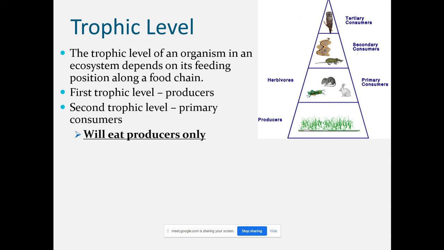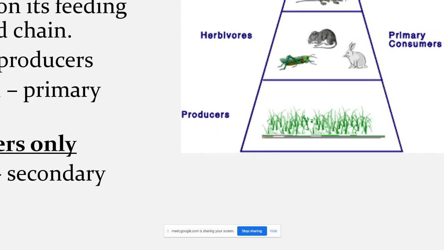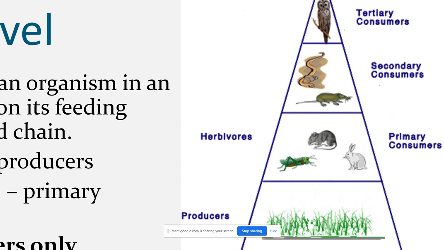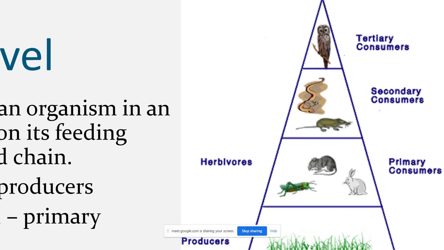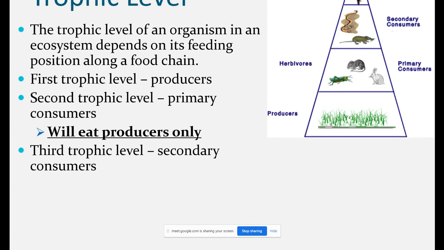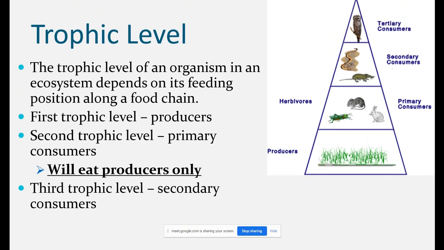So in the figure also we can see, here in the triangle you can see producers, herbivores, these are primary consumers, then secondary consumers. I think, are you able to see? Then tertiary consumers feed on the secondary. So primary consumers feed on the producer, then secondary consumers feed on the primary consumers, then tertiary consumers feed on the secondary consumers. So what is the first trophic level? That is producer.